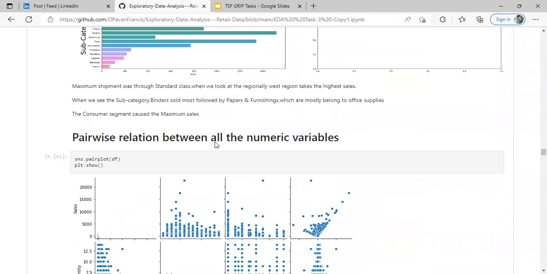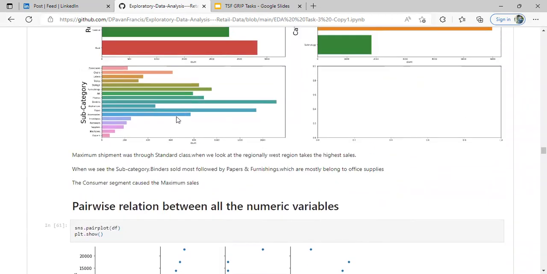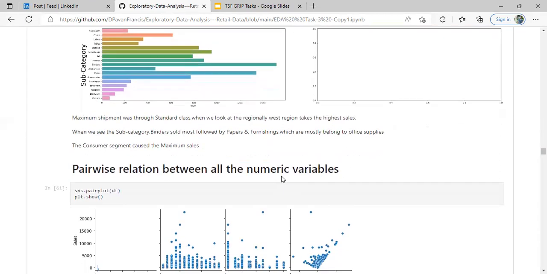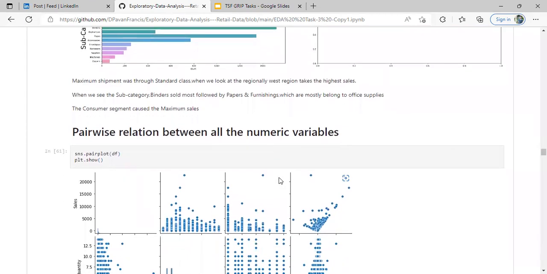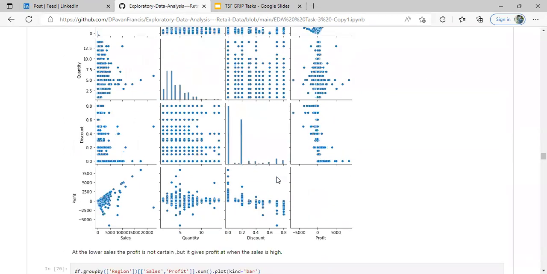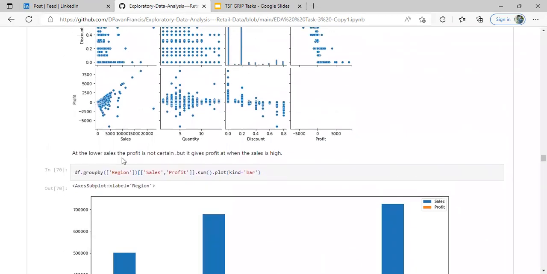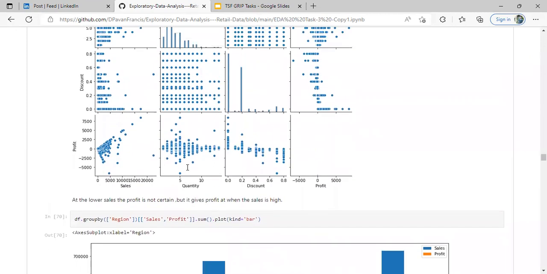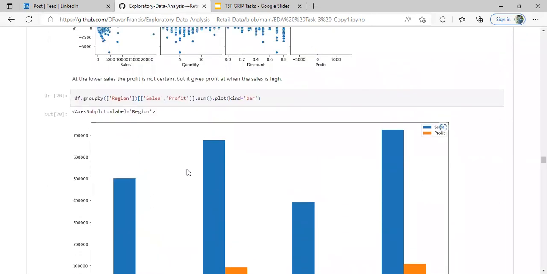I've shown it in a heat map, and we visualized it in a count plot for all categorical variables. From this categorical distribution, we interpret that maximum shipment was through standard class. Looking at regions, the West region takes the highest sales. In subcategories, binders sold the most, followed by paper and furnishing products. The consumer segment took maximum sales. And this pair plot is for numerical variables: when sales are lower, the profit is not certain, but it gives profit where sales are high.